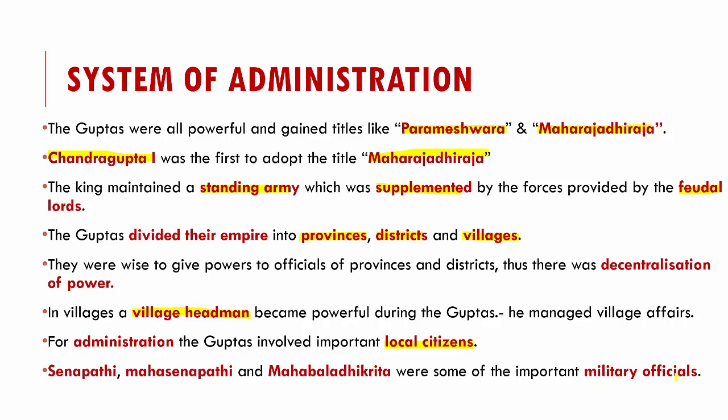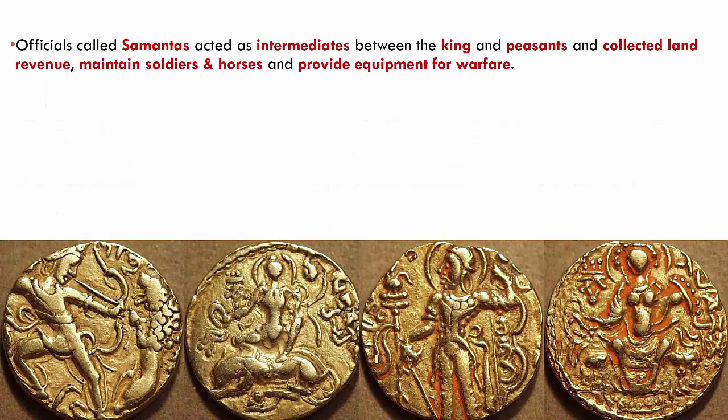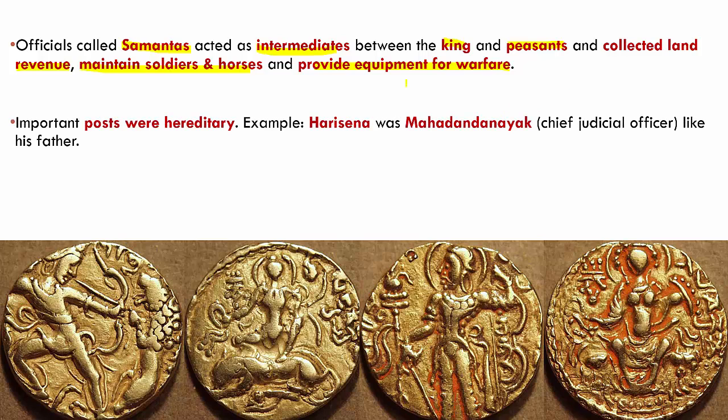There were a lot of important military officials by the names Senapati, Mahasenapati, and Mahabaladikrita who came into existence during the Gupta period. At the same time, there were certain officials called the Samantas acting as intermediates between the kings and the peasants, and their main duty was to collect land revenue. They had to maintain the soldiers and horses, and they also had to provide equipment for warfare when a war was coming up. And these important posts during the Gupta period were said to be hereditary.